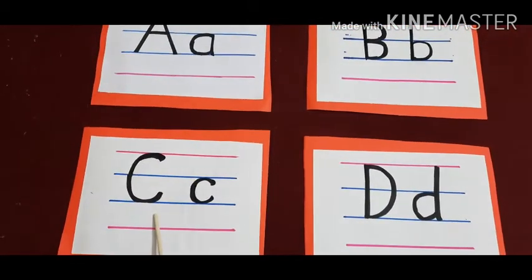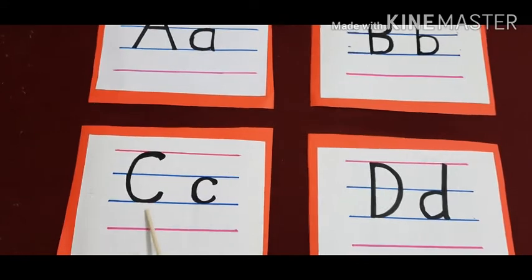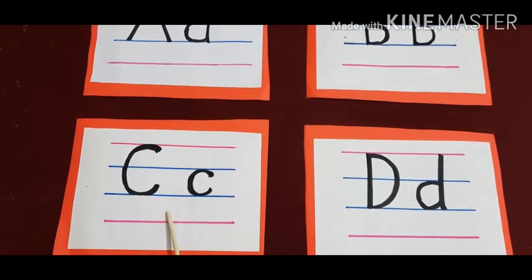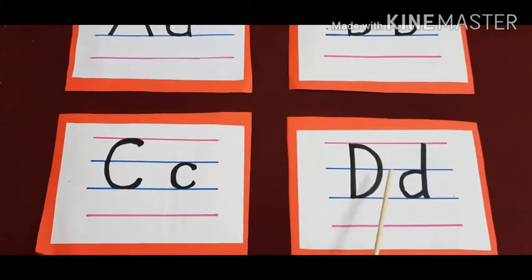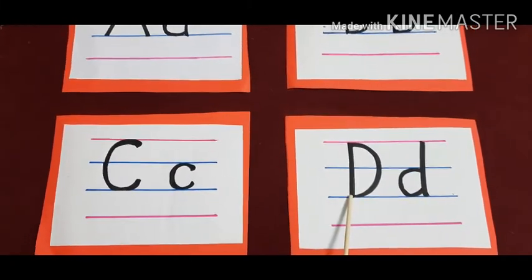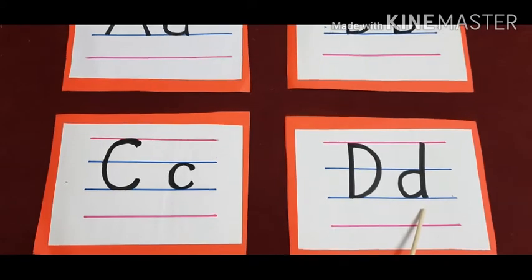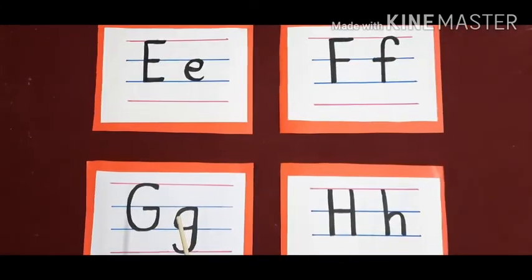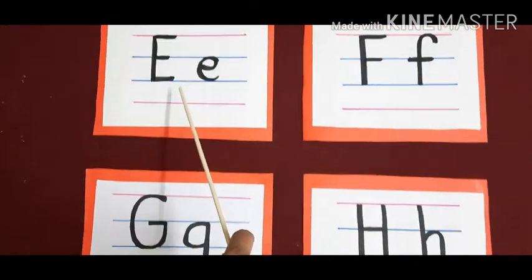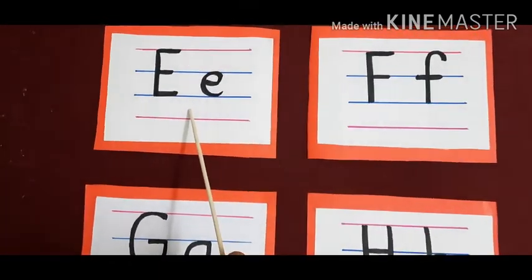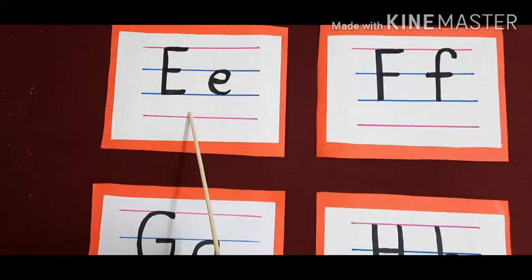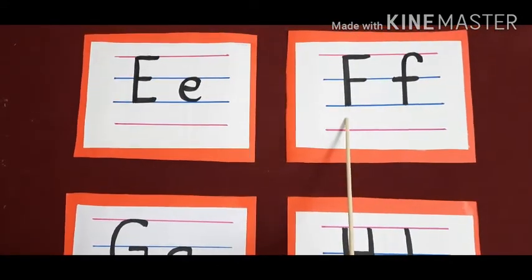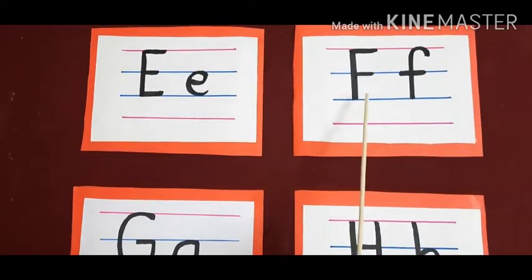Then after B, C comes. Capital C, small c. Sound of C is K. Then after C, D comes. Capital D, small d. Sound of D is D. After D, the letter E comes. Sound of E is E. Then after E, F comes. Sound of F is F.